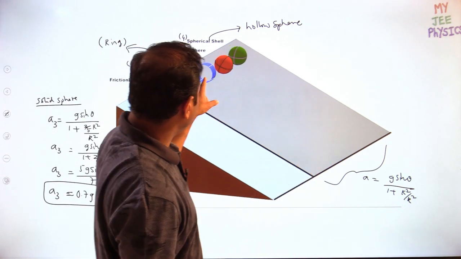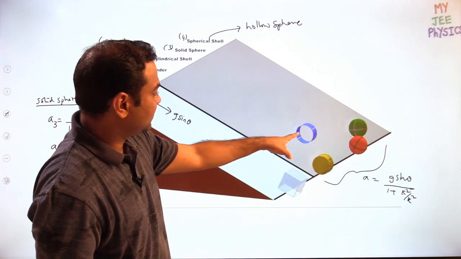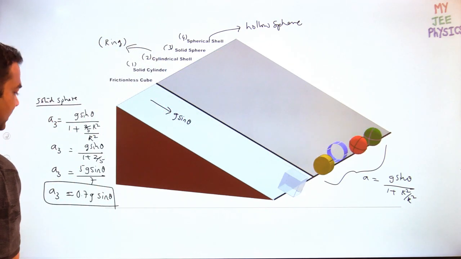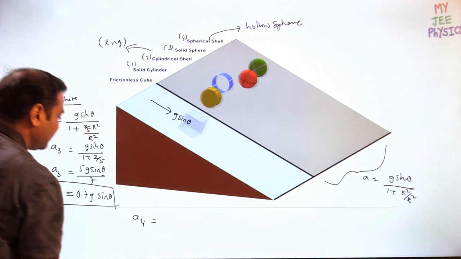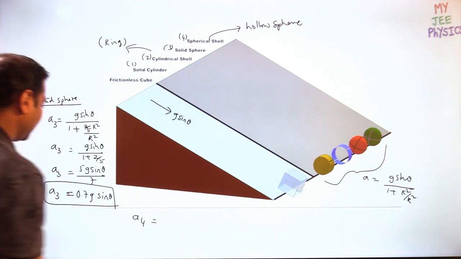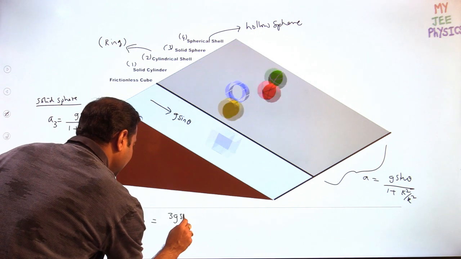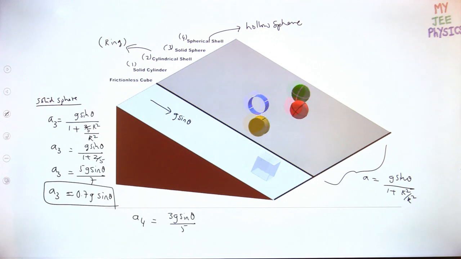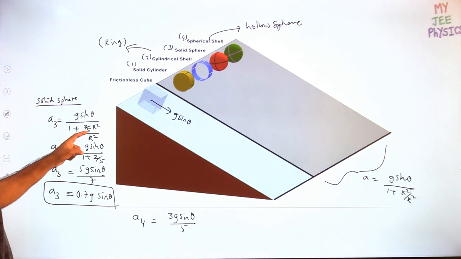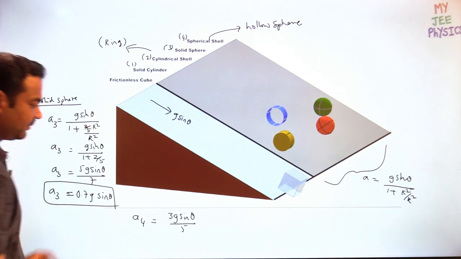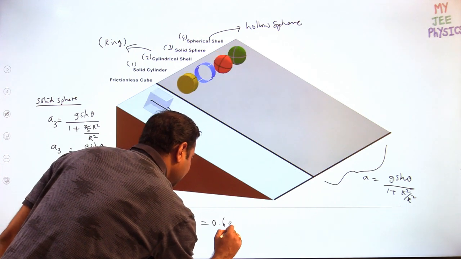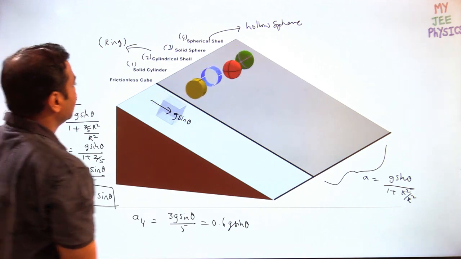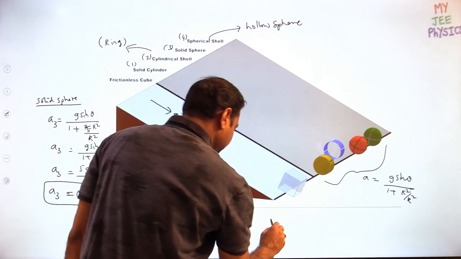Similarly, now I am talking about the spherical shell. For a spherical shell, k square by r square is 2 by 3, so directly I can write A4 is equal to g sin theta by 1 plus 2 by 3, which gives 3g sin theta by 5. Check this once. So 3g sin theta by 3 plus 2, that is 5, which will give you 0.6 g sin theta. That is A4. What about A2?